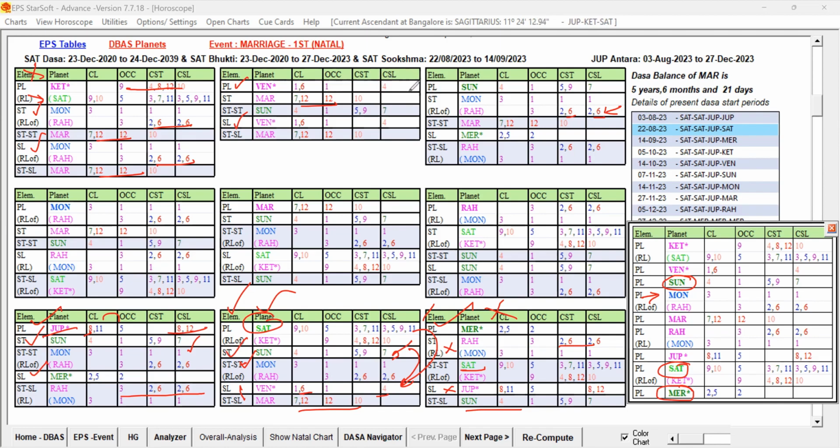That is no doubt. But of those planets, only the Sun is playing at the 2A level. No role of that. Sun cannot give the ruler link to the Venus because at the 2A level, it is not going to be strong. Sun, Mercury, they are not playing role at any of the levels. If they are playing role, then only it will form the ruler link. The support planets' influence will be strong when it is forming ruler link.